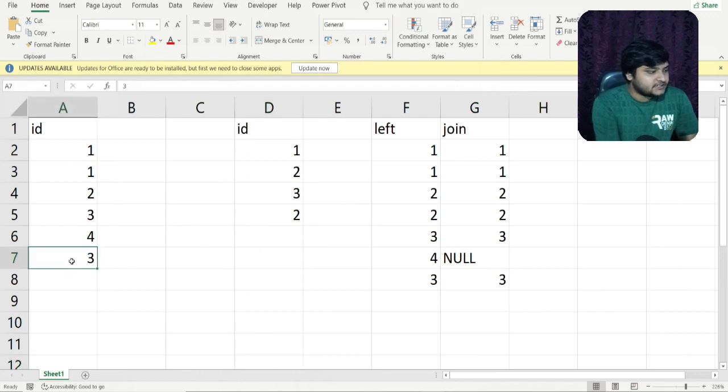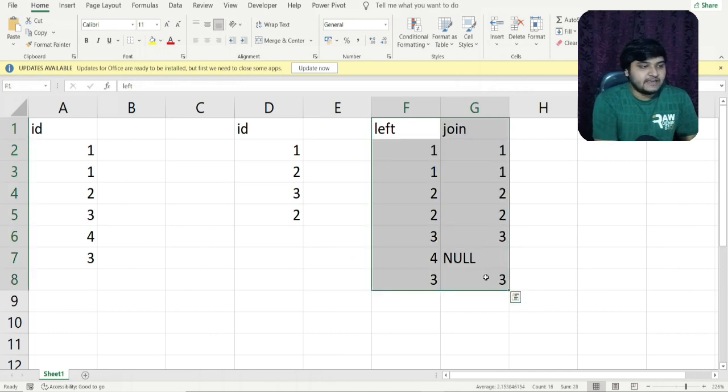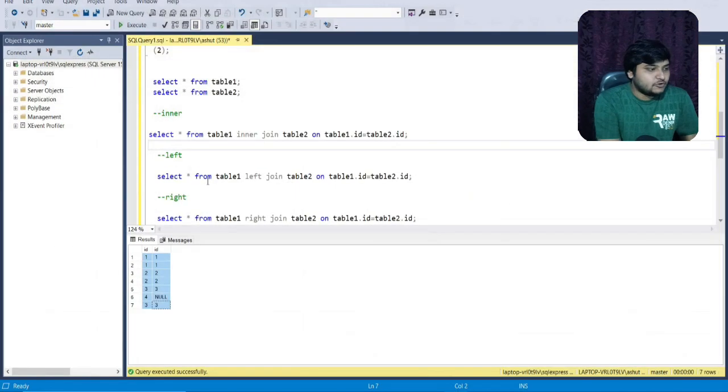Now you can see 3 is coming here, so if 3 is present here, it will match with the other 3. So 3 is present here, yes, so it will match and it will return the value. So friends, this was the output in case of the left join. Let us move forward to the right join. I hope the left join part is much clearer now. Let us execute the statement for the right join part.